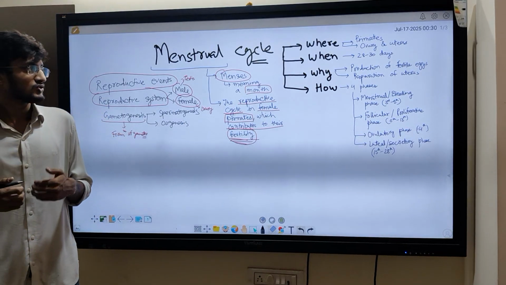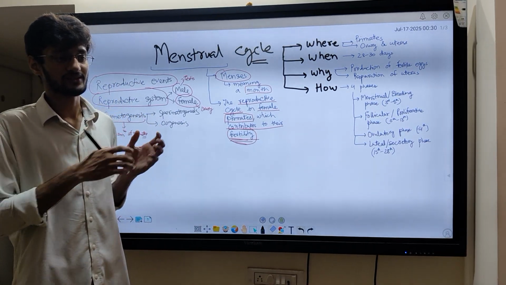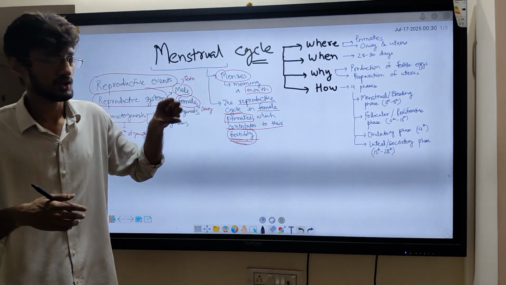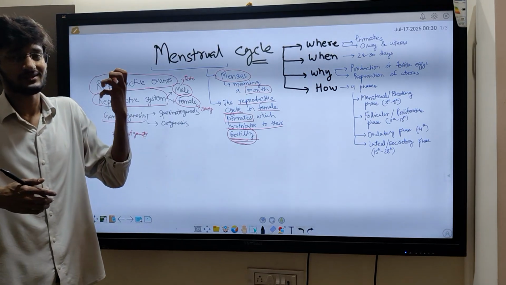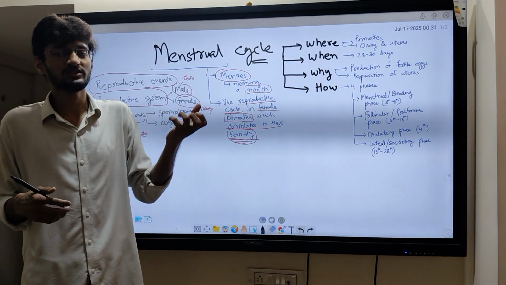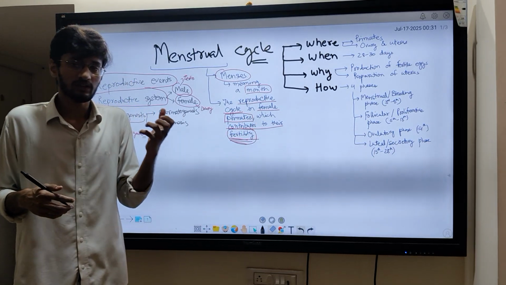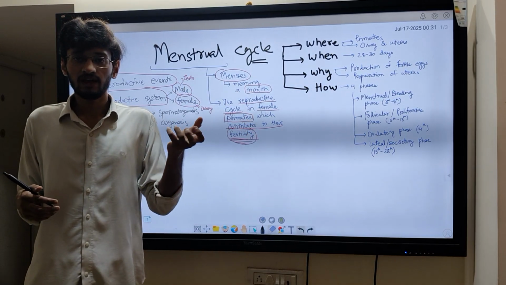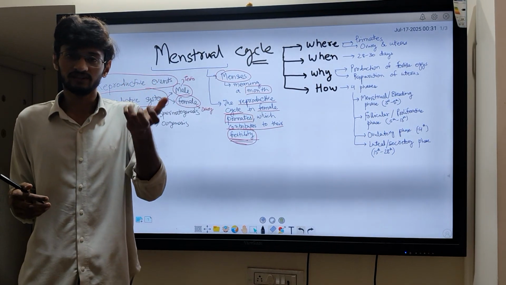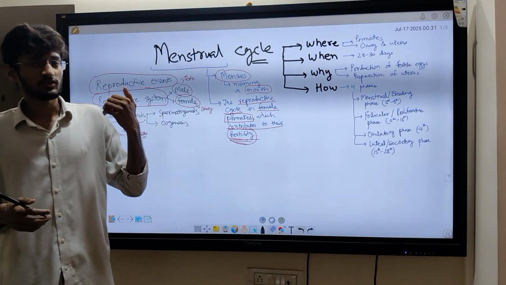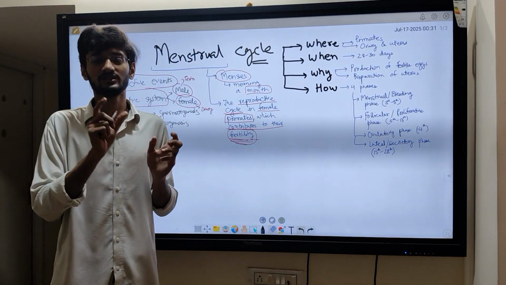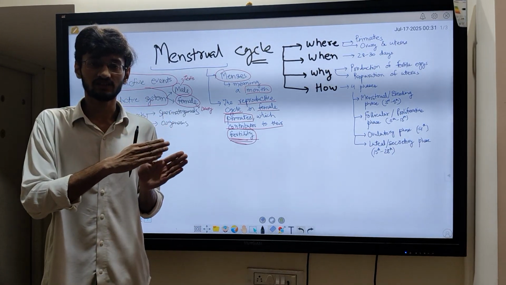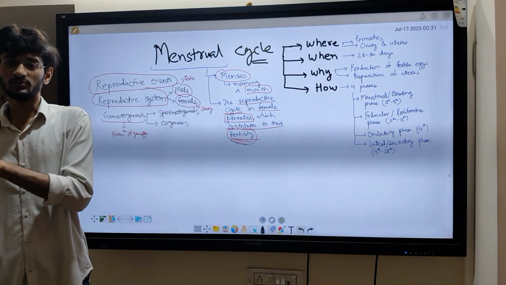The menstrual cycle is an event occurring inside the female body. So the question should be, where does this event occur? In which animals does it occur? So the where could be divided into two sub-questions: in which animal does it occur, and in which parts of that animal does it occur. Then we can ask when does it occur, like what is the time duration, when it starts in the body and when it stops in the body.